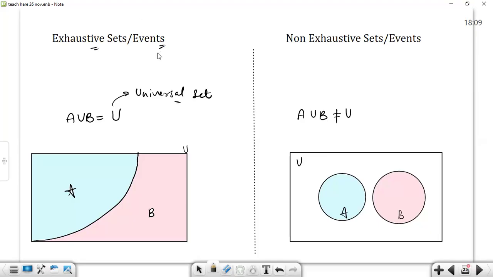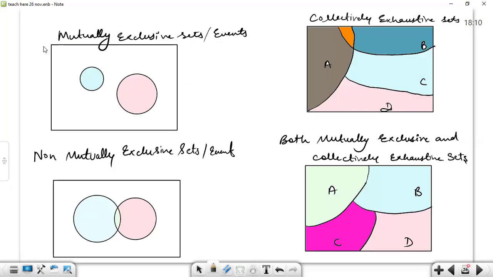Events we will call certain events in the context of probability, so we will understand this term later in probability. Discussing non-exhaustive sets: those sets which collectively do not occupy all of the universal set. Here, A and B were collectively occupying all of the universal set, but that is not the case here. That's why we call them non-exhaustive sets. Any doubts? No doubt, sir. Let's move ahead.